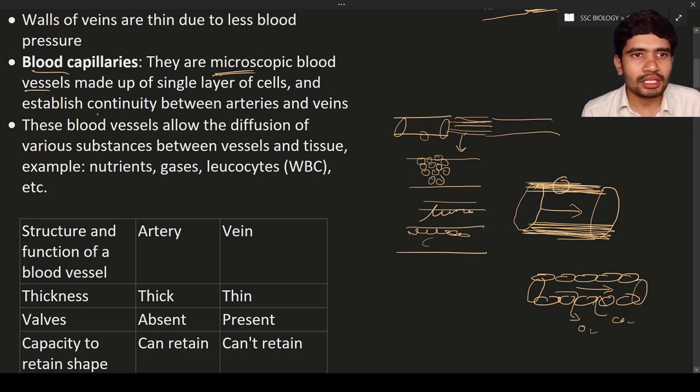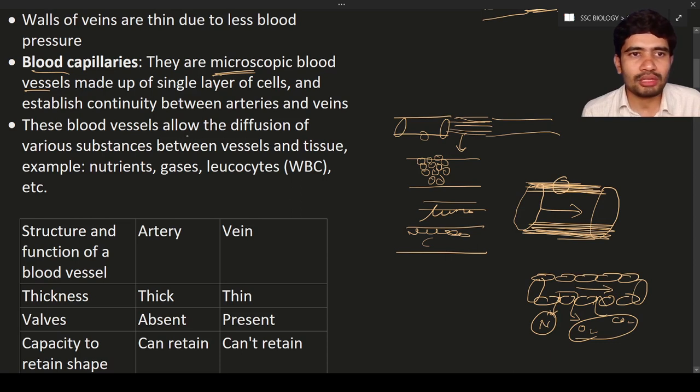And also remember they are involved in the exchanging of the gases, and also in the exchanging of the nutrients, nutrients like glucose, vitamins, amino acids, and so on. They are involved in the exchanging of the nutrients, the gases, and the waste materials. Waste materials also they are going to carry. So it means they are involved in the exchanging.